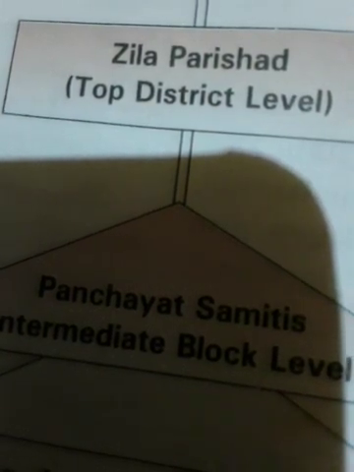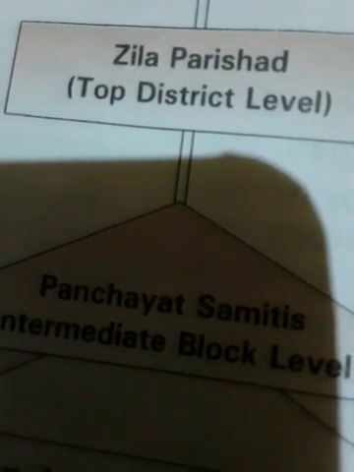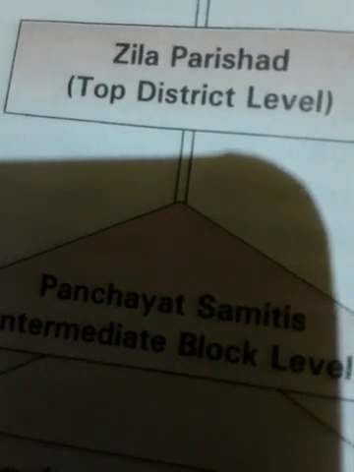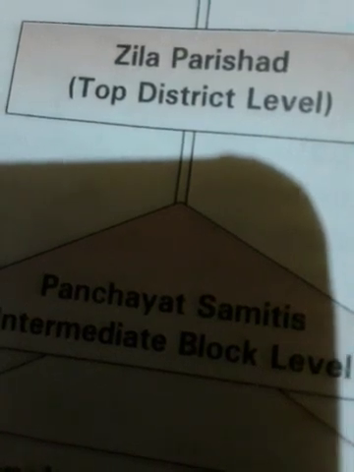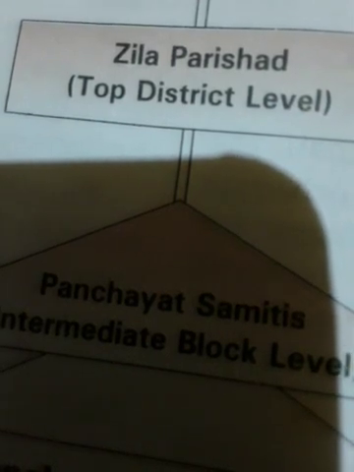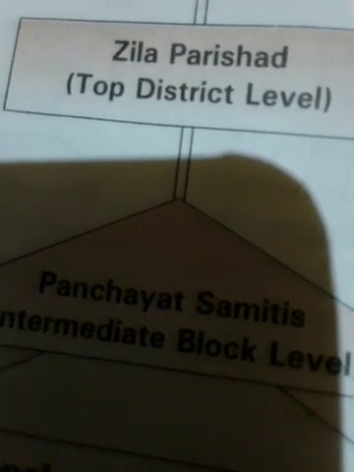Local self-government, rural local institutions. Today's topic is the district level. Jila Parishad is an apex body under the Panchayati Raj. Under the Panchayati Raj, Jila Parishad is the highest body. It coordinates the activities of the various Panchayat Samitis. Jila Parishad is called Mahakuma Parishad in Assam and District Development Council in Karnataka and Tamil Nadu.